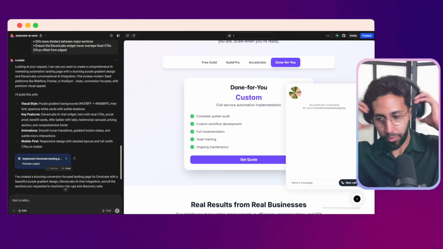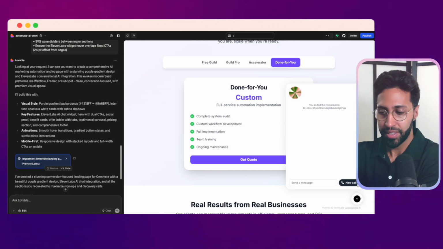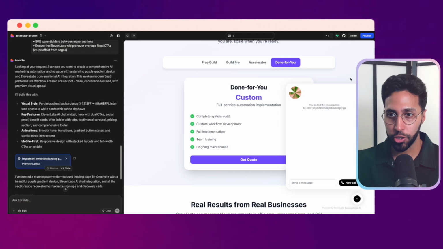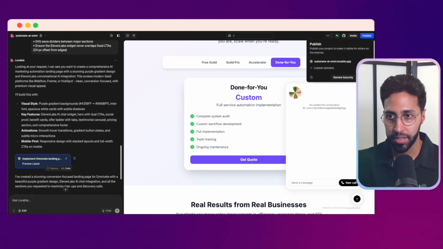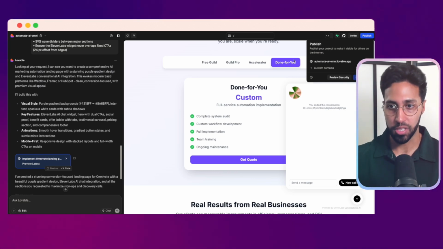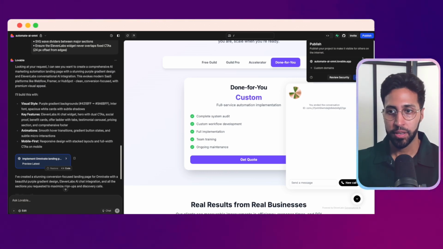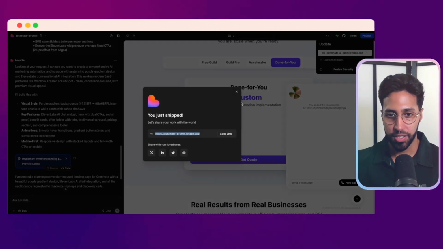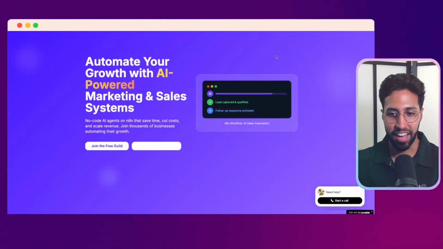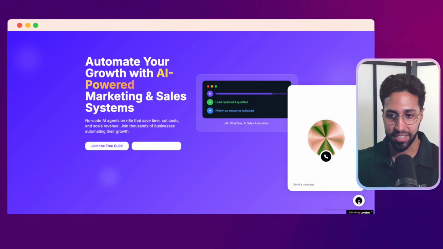I'm not going to go through the entire conversation, but we've been able to create our website and add this in. And just to show you, we can publish this. This is a nice thing about Lovable: you're able to create things very quickly and publish it straight away. So now it's published. Let me just open this up. And here I have my website and I have my AI voice agent on the right. So really easy to add.